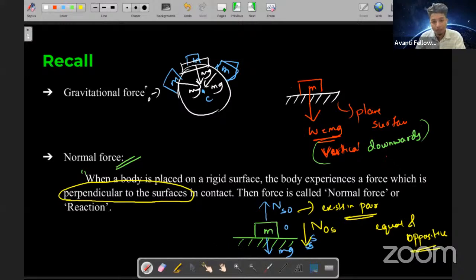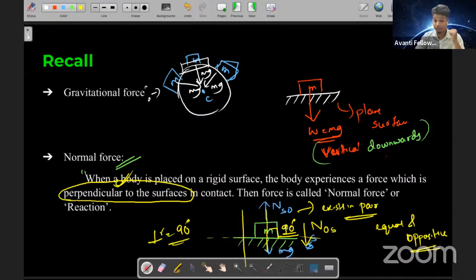Always remember, see, अगर ये surface है, तो ये जो normal force act करेगा ना, वो perpendicular होगा, वो 90 degree पे होगा. Is it good? So perpendicular is 90 degree basically. So this is very very important. Others, let me know in the chat. Is it clear till now?